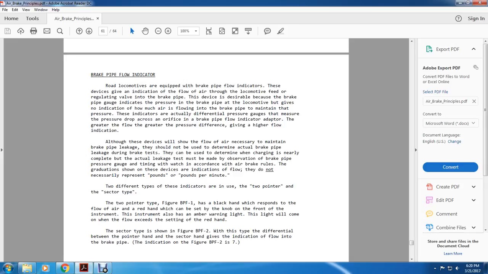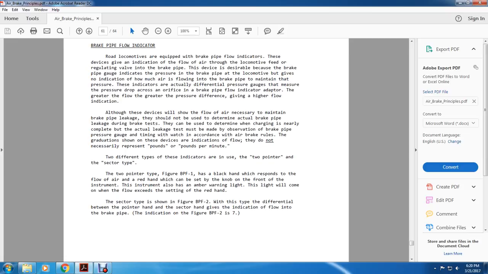The indicators are actually differential pressure gauges which measure the pressure drop across an orifice in the brake pipe inflow indicator adapter. The greater the flow, the greater the pressure difference, giving a higher flow indication.